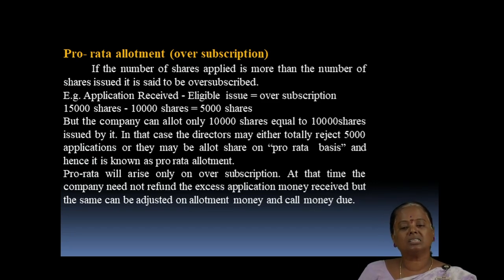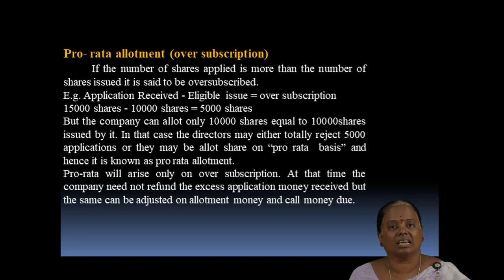For example, applications are received for 15,000 shares, but the company can issue only 10,000 shares. That means the company issued 10,000 shares, but applications were received for 15,000 shares, which is called oversubscription.